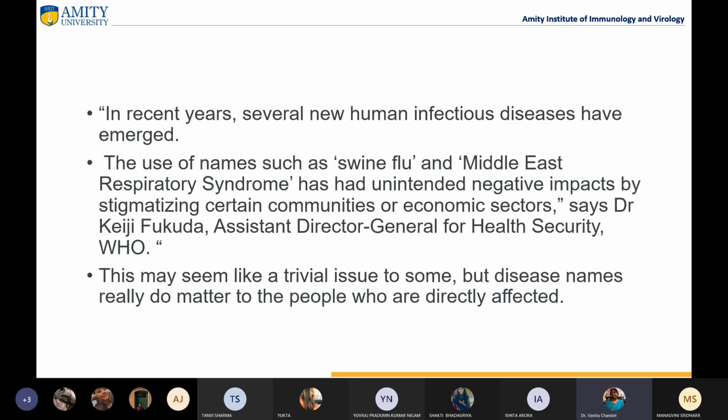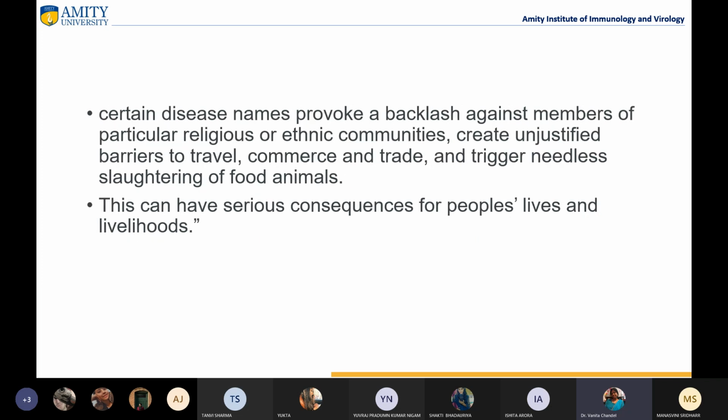Then in recent years, several new human infectious diseases have emerged, such as swine flu and Middle East respiratory syndrome. It was first identified in the Middle East, so it was named Middle East respiratory syndrome. These kinds of names have negative impacts by stigmatizing certain communities or economic sectors. This is what a WHO assistant director general said, that we should not do this. This may seem like a trivial issue to some, but disease names really do matter to the people who are directly affected. So the WHO also has certain guidelines for naming disease pathogens.